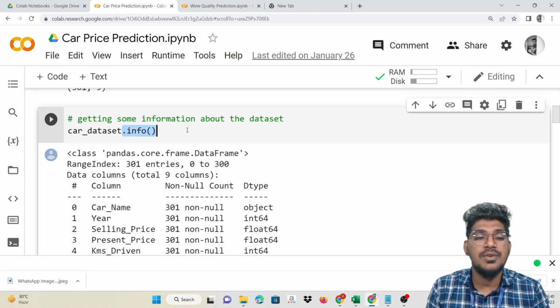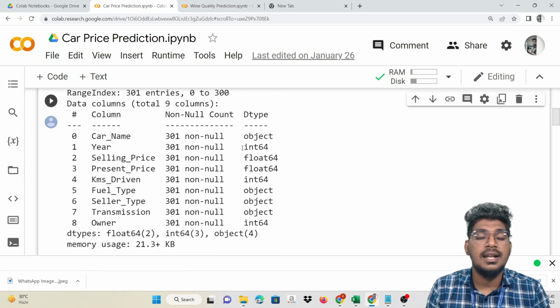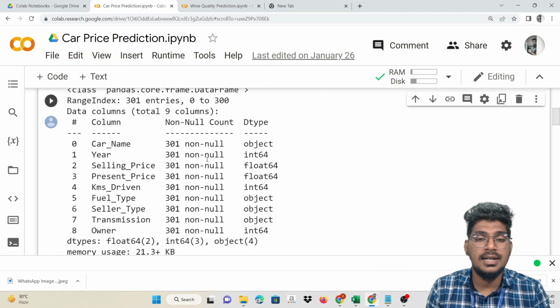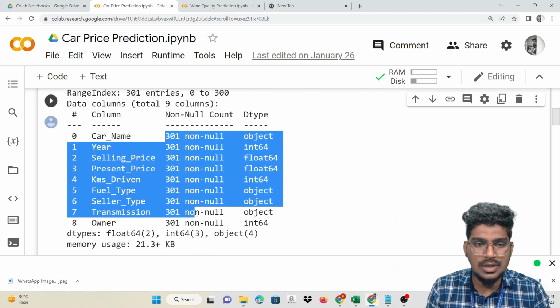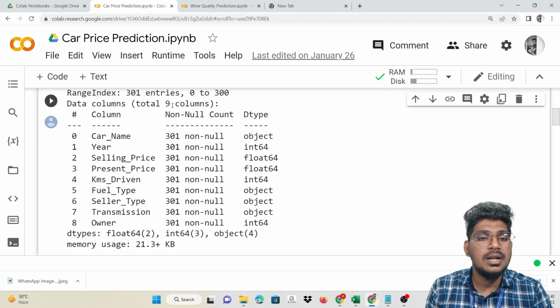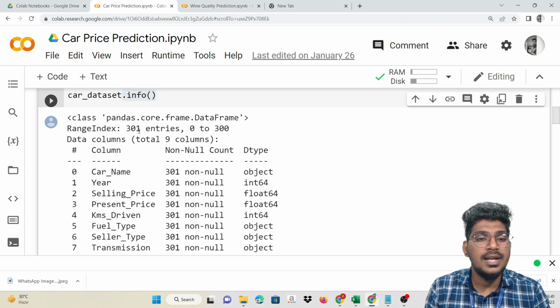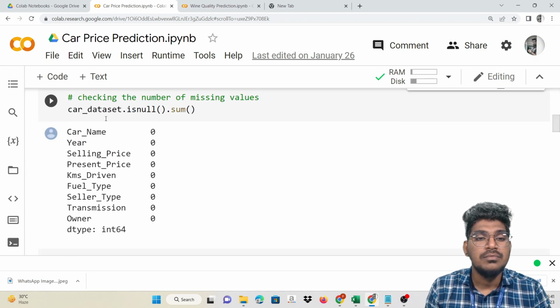With the help of the dot info function, it will display the information about this particular data. Are there any null values? There is no null value displayed, and there are a total of 9 columns and 301 entries. Now we are going to check the number of missing values. So how can we find it?